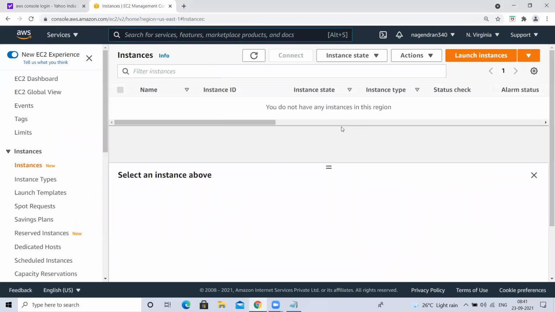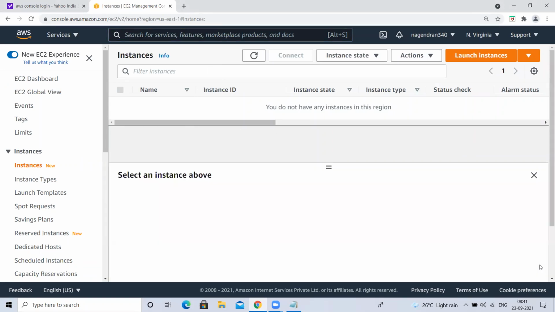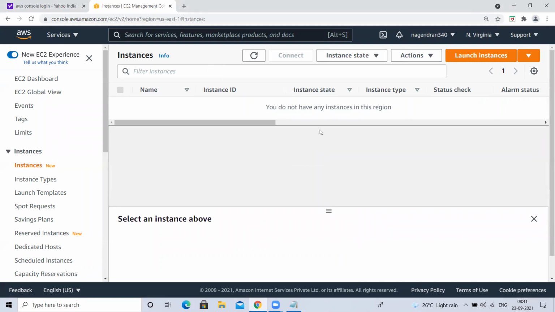Okay. Do you have any instances here as of now? No instances. You do not have any instances in this region. What is meant by an instance? An instance is nothing but a virtual computer, like a server, one computer kind of thing, either Windows or Red Hat, any one computer. Okay, good. Now I want to create one instance here.